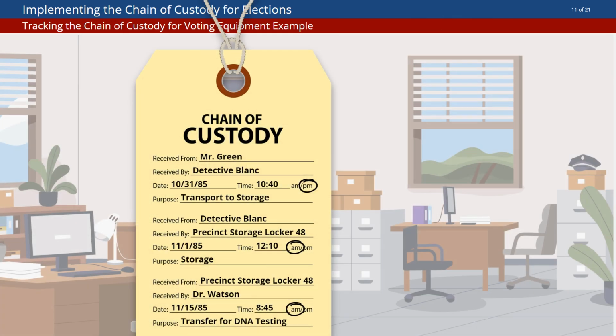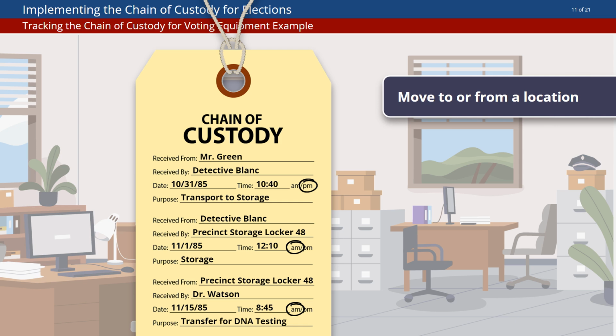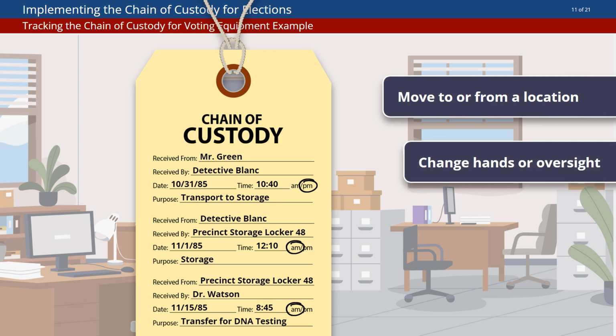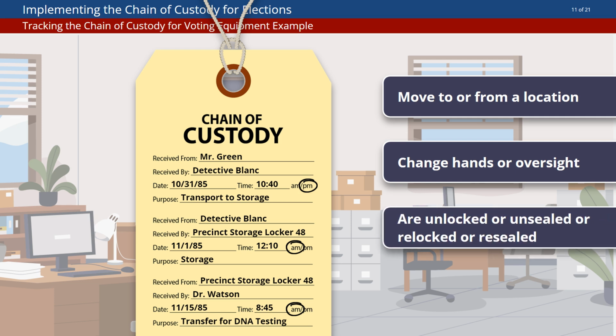The next step is to ensure you maintain the chain until the equipment is returned to your office or storage facility. There should be an entry on the chain of custody form anytime items move to or from a location, change hands or oversight, or are unlocked, unsealed, relocked, or resealed. On the evidence chain of custody form, we tracked who the item is received from, who received the item, when they received it, and why it was transferred.